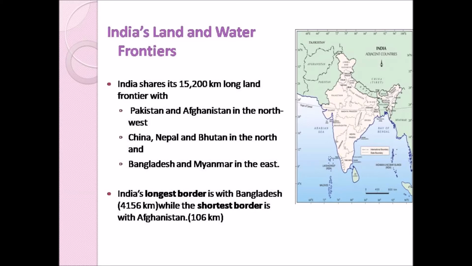It is about 4156 kilometer, and India shares its shortest border with Afghanistan. In the northwest you can see Afghanistan, and India shares its shortest border with Afghanistan. It is about 106 kilometer. Okay children, so here frontiers means border.